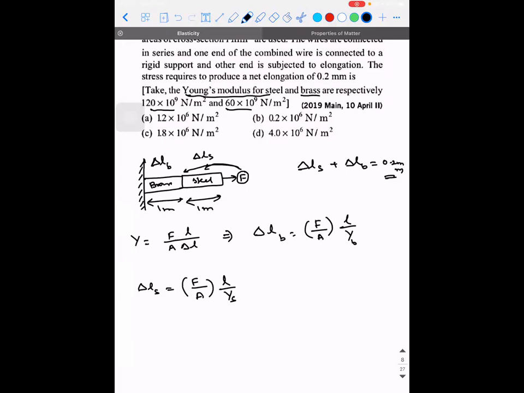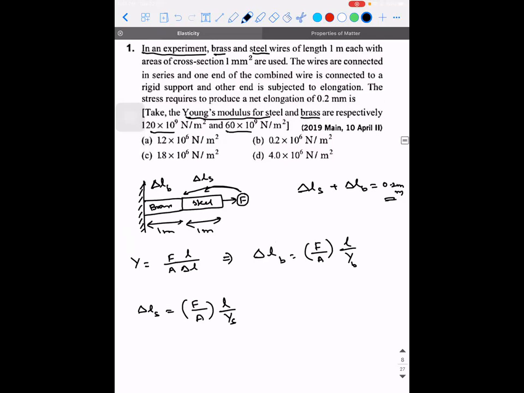If I take it like that, I don't know what is the force, no? If I take it like that, I'm introducing too many unknowns. I don't know what is Fs and Fb.